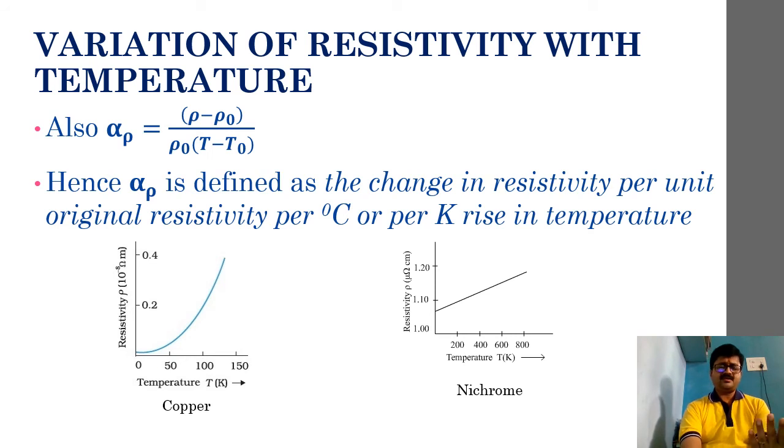That means resistivity is directly proportional to temperature, whereas in case of copper, at 0 Kelvin there is a very small amount of resistivity inside copper, and as the temperature increases from 0 Kelvin and moves further and further, its resistivity value will also increase, but not linearly. See how great a difference we can notice between copper as a metal and nichrome as an alloy. Okay, now let's move ahead.